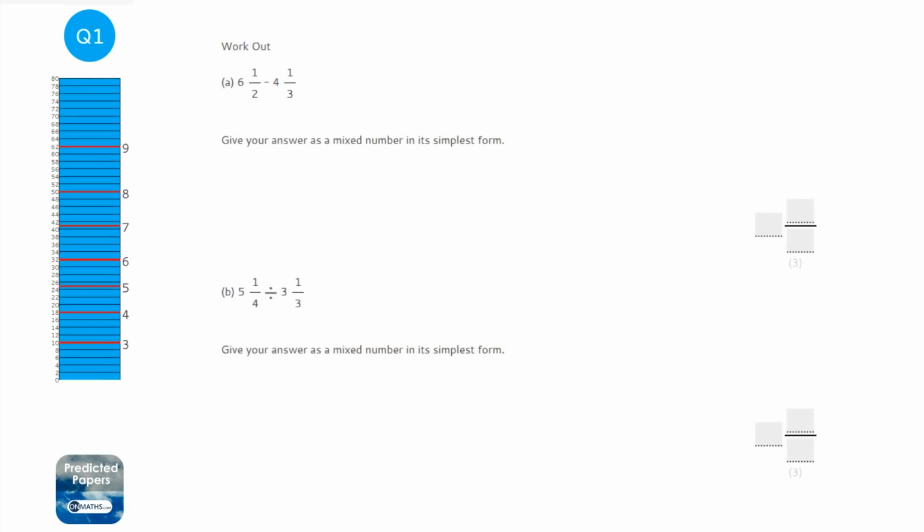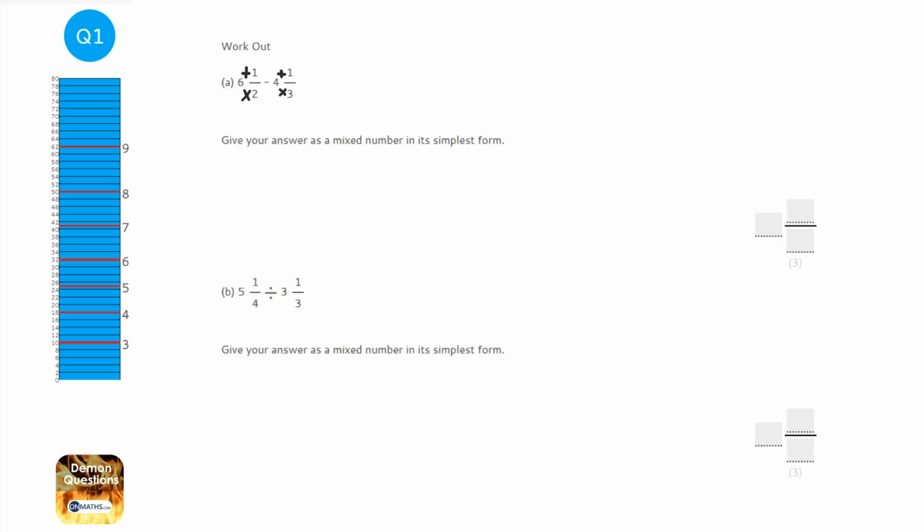Whenever you're multiplying, subtracting or dividing with fractions, you must always convert them into improper fractions if they're mixed numbers. So here we've got 2 mixed numbers: 6 1/2 and 4 1/3. We need to convert these into what we call improper fractions, top-heavy fractions. We do that by timesing the big number by the bottom number, then adding it to the top. And we do that for both of these.